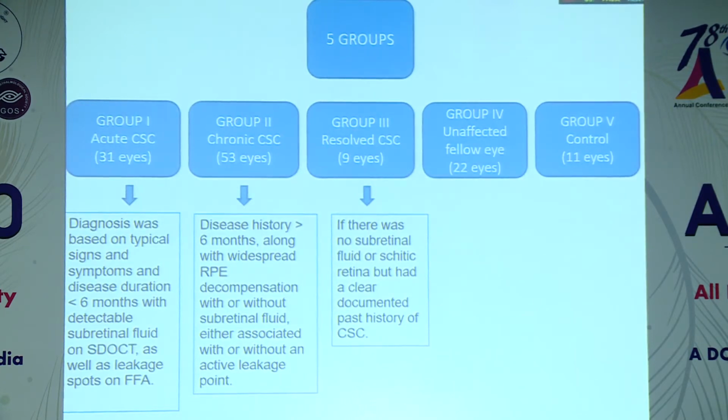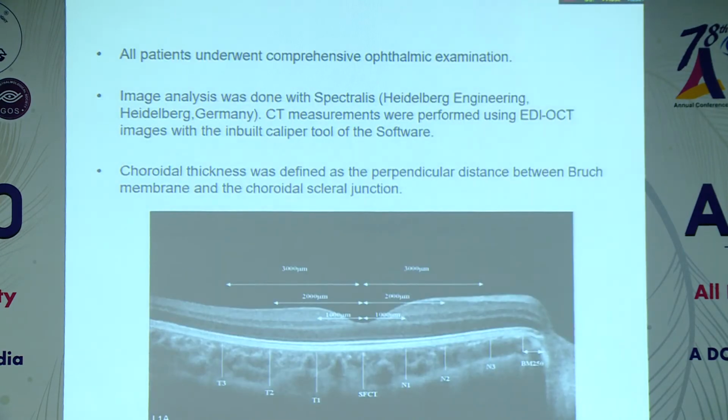Group 3 included resolved CSC patients in which there was no subretinal fluid or schisis retina but had clear documented past history of CSC. Group 4 included unaffected fellow eyes and Group 5 included healthy controls. All patients underwent comprehensive ophthalmic examination.